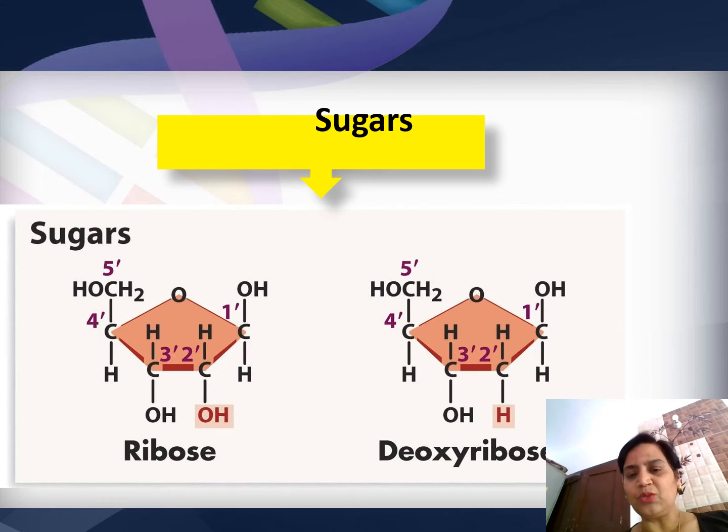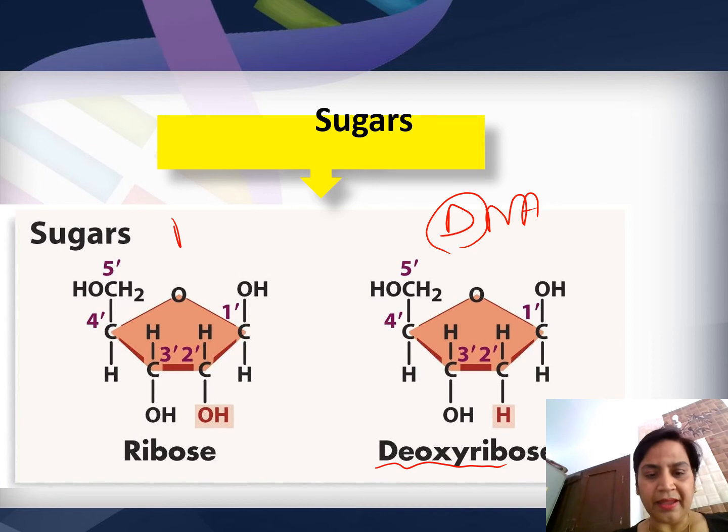Then next we come over to the sugar. Now I told you whether it is a nucleotide or a nucleoside, one component is the nitrogenous base, the second component is the sugar. So there has to be a difference between the two. As the name suggests, DNA has deoxyribose sugar. RNA has a ribose sugar.